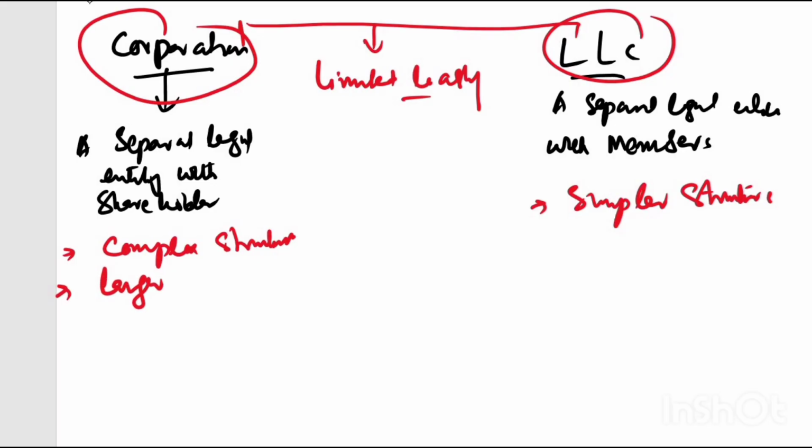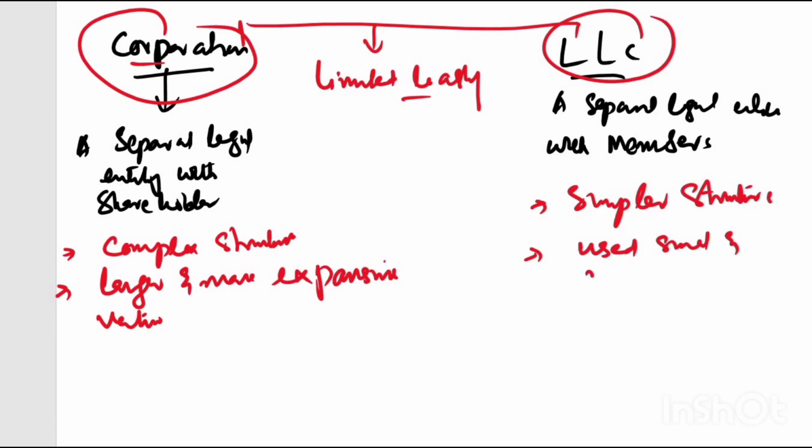A larger and more expansive venture is involved here in this corporation, but the LLC is used by small, and you may say medium sized businesses.